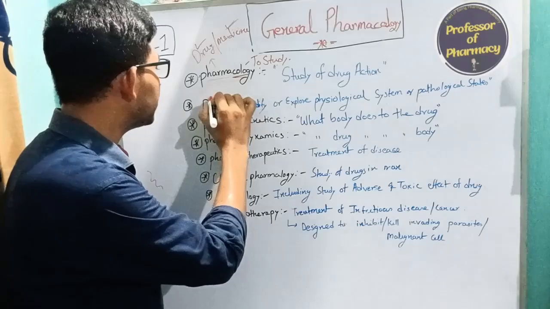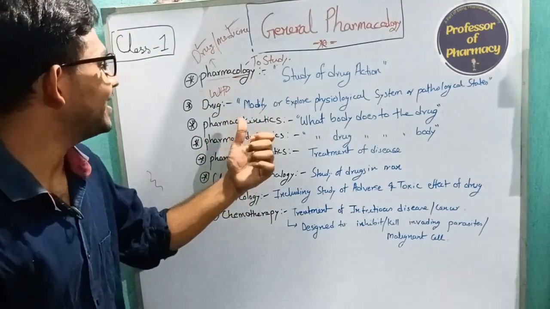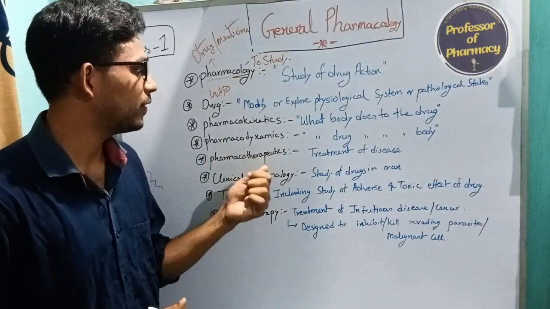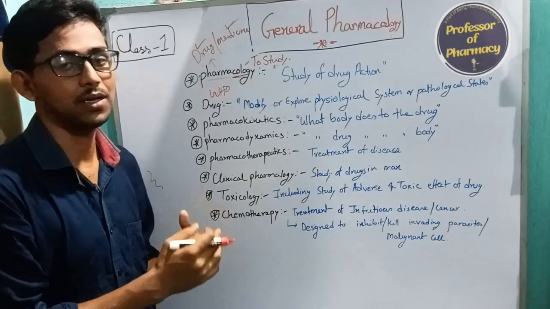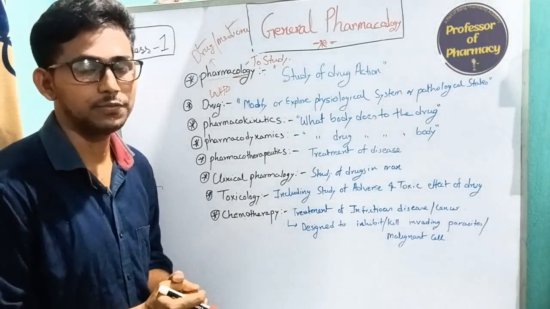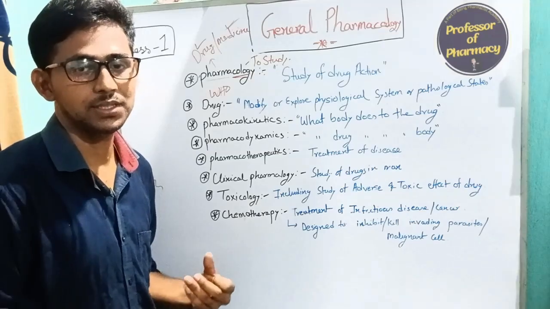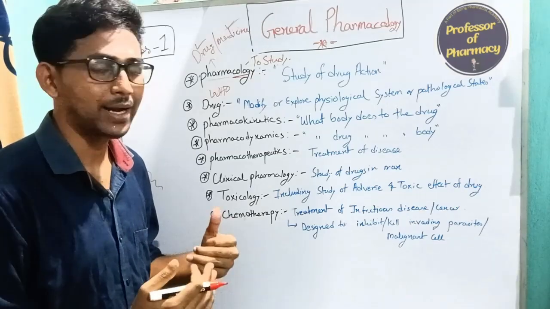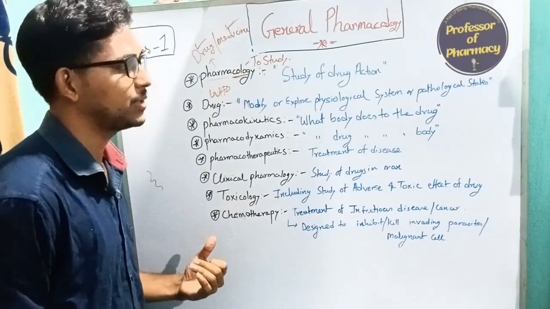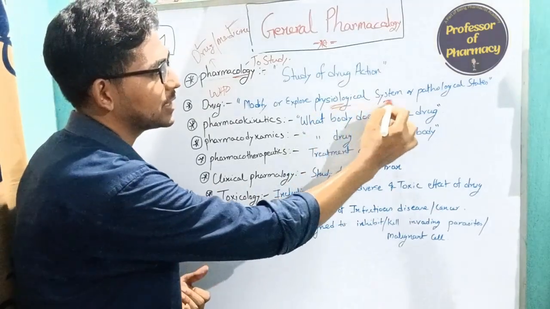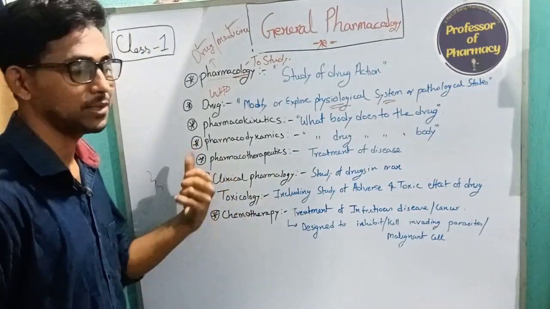As per the WHO, the definition of a drug is any substance or article that modifies or explores a physiological system or pathological state. Let's take the example of paracetamol. When we have a fever, that means increased body temperature, we take paracetamol. Paracetamol lowers the body temperature by making changes in the physiological system of our body. So we consider paracetamol a drug.